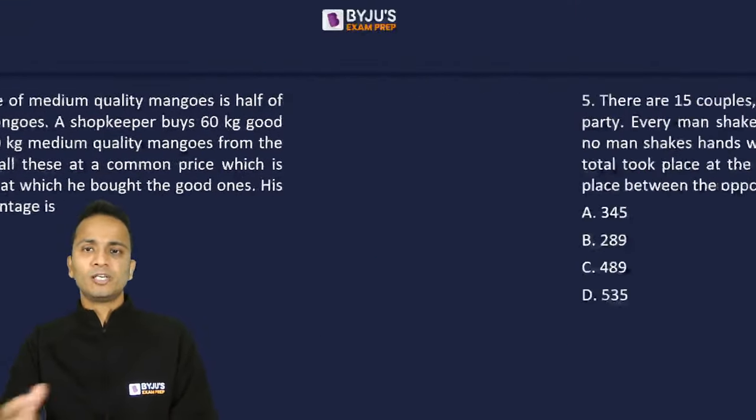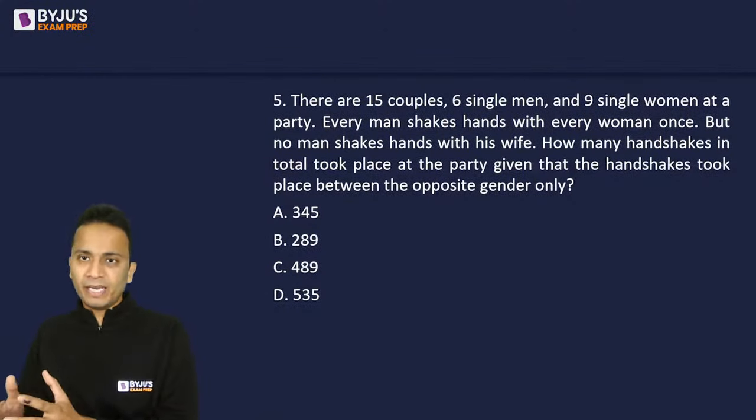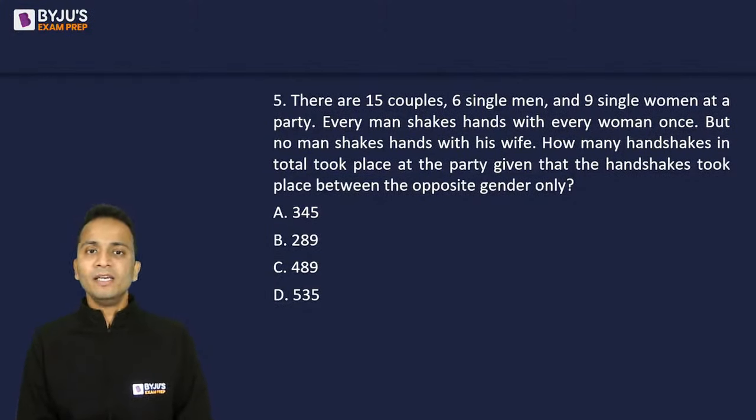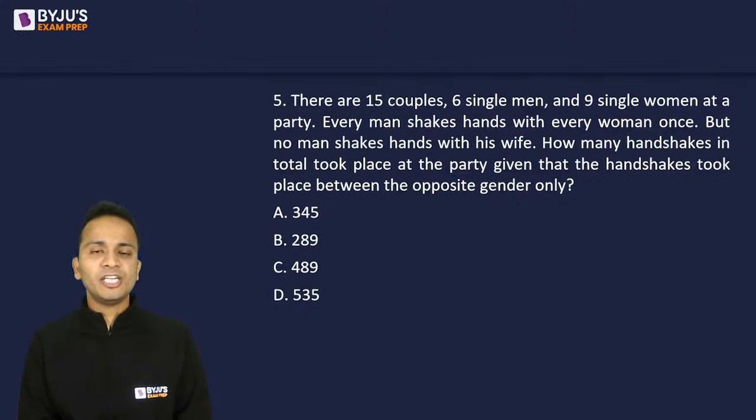All right, let's come back to question number 5. There are 15 couples, 6 single men and 9 single women at a party. Every man shakes hands with every woman once, but no man shakes hands with his wife. How many handshakes in total took place at the party, given that the handshakes took place between opposite genders only? So be careful and get the answer.